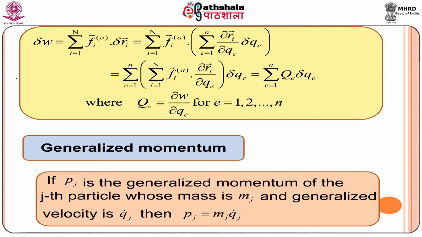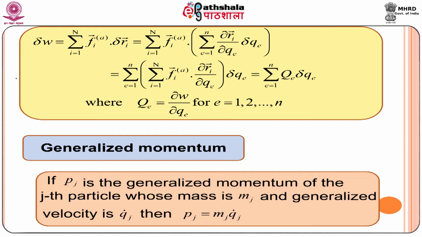Let us define the generalized momentum. If p_j is the generalized momentum of the jth particle whose mass is m_j and generalized velocity is q_j dot, then we get the generalized momentum p_j equal to mass into velocity, that is m_j into q_j dot.